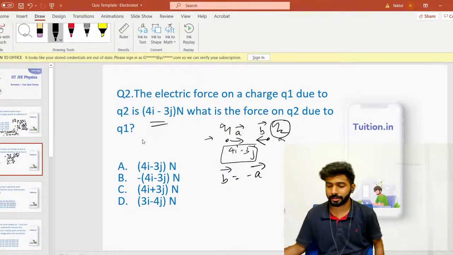So what is the answer to the question? The answer is simply minus of 4i minus 3j. I think that's option B. That is the answer to the question, guys. And let's now move on to the next one.